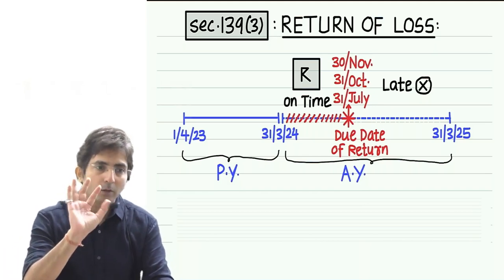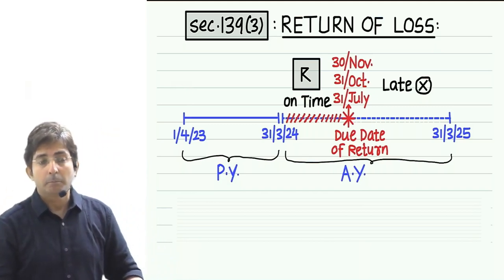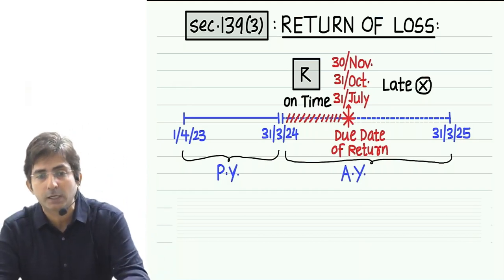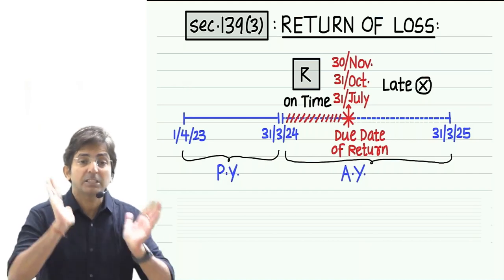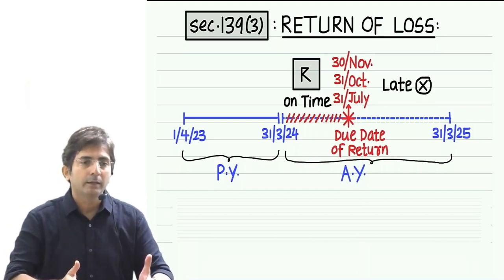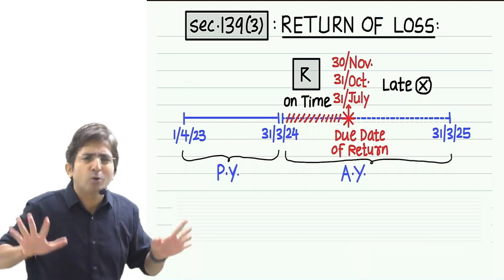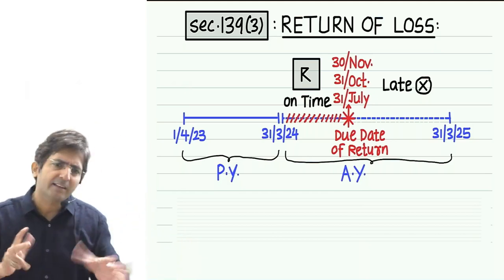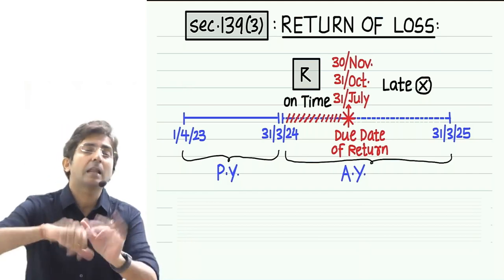Do you remember a little bit? Don't worry, all this we are going to study in detail in the topic Income from Business. But what I mean to say right now is, if someone has unabsorbed depreciation, the income tax department simply has to check the depreciation working. And to check that working doesn't take so much time. That's why the law says, okay, it's depreciation only, we just have to check one thing, which we can check easily within less time. So even if your return is late, we will allow you.